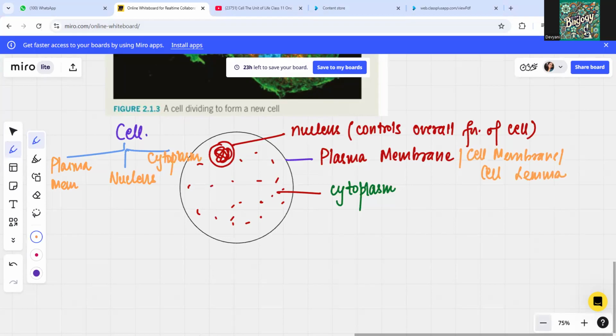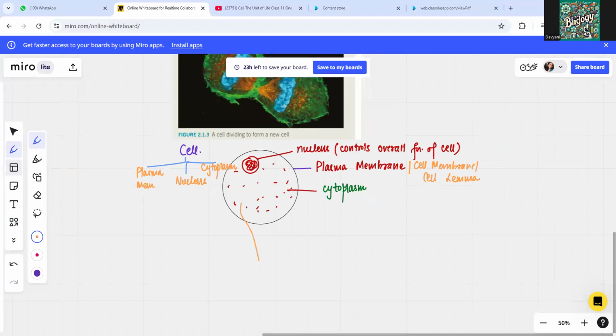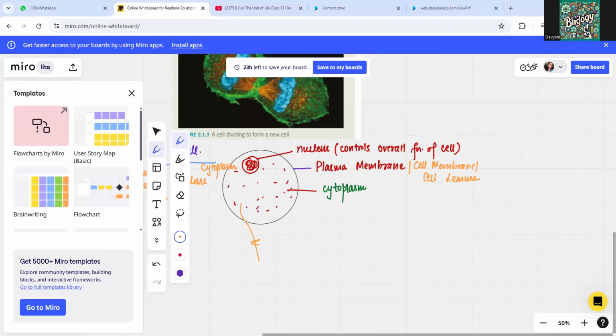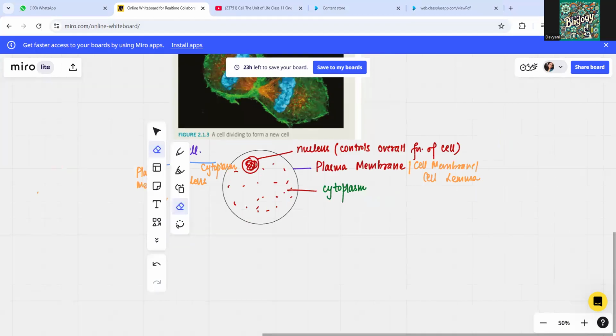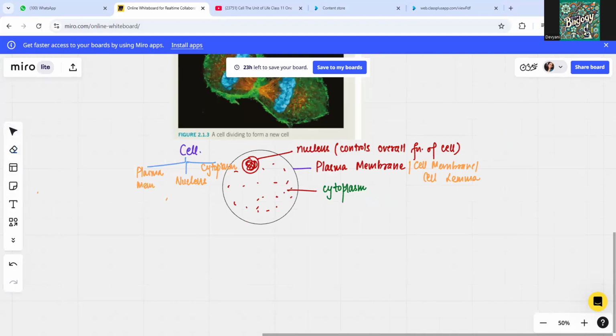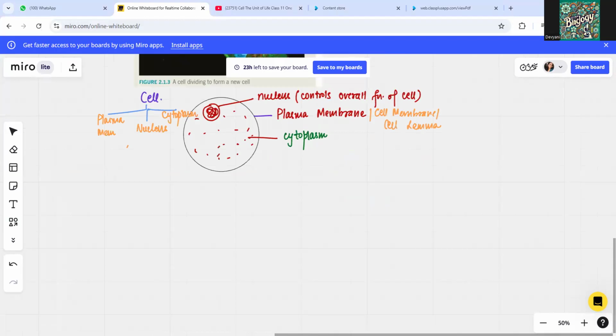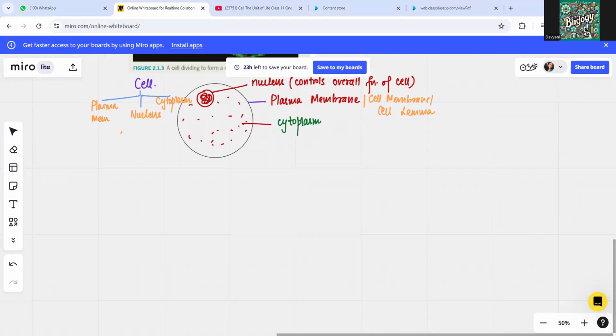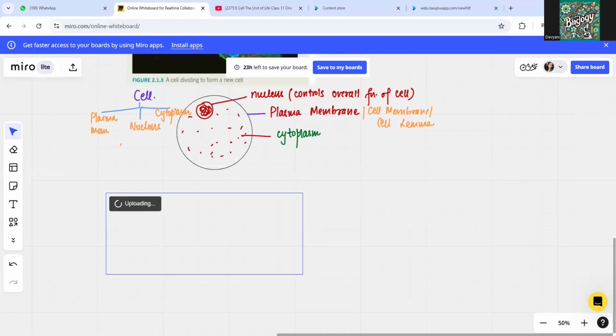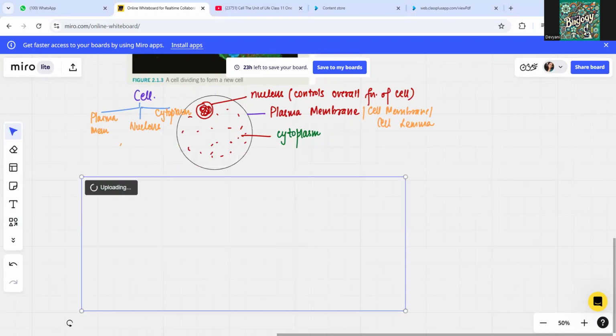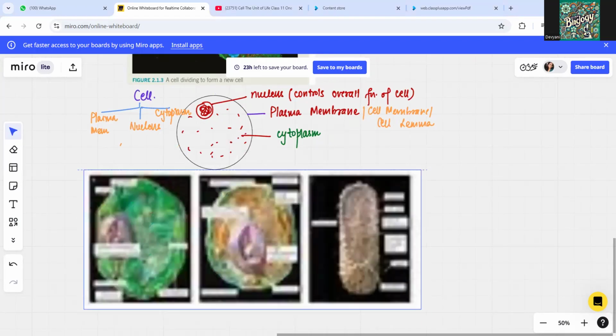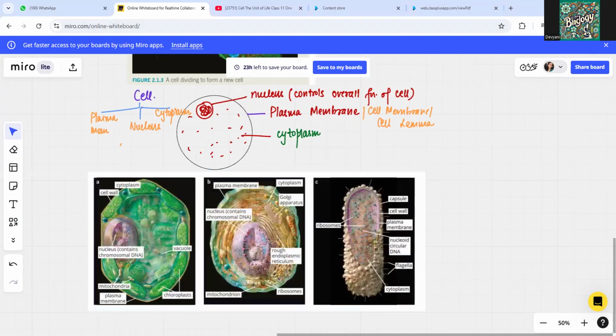These are the basic things which we see in every cell we study, whether it's a plant cell, animal cell, or bacteria, right? If we go a little further, I will put a simple picture here to help you observe the basic structures in plant, animal, and bacterial cells. The pictures I am sharing are from publications for high school students in year 11 and 12 under the VCE curriculum.